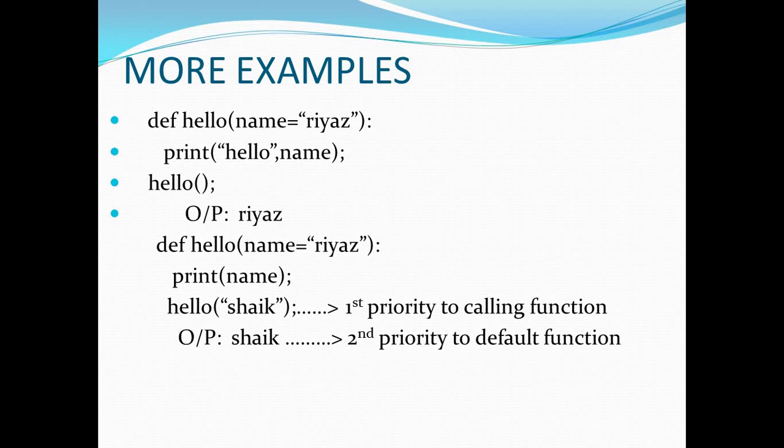Another example: def hello, name Riaz I have given, print hello, name I have given. Hello is the output it will get. Suppose there is another example: hello, name is equal to Riaz, print name hello Sheikh. This I will be showing in Notepad with a brief explanation.